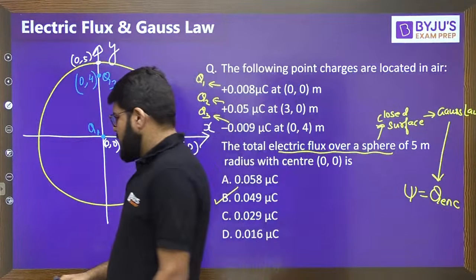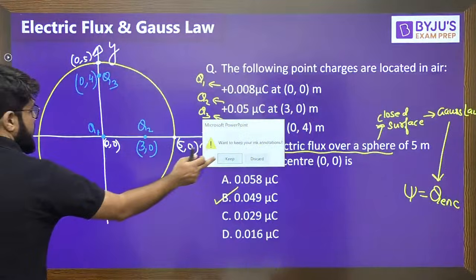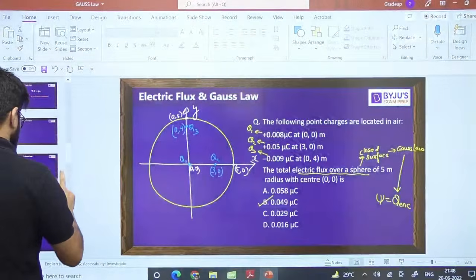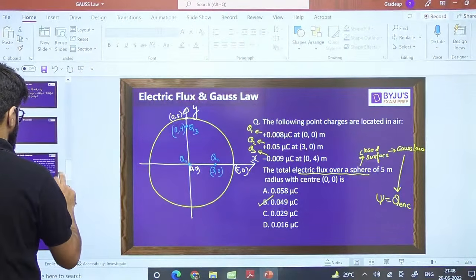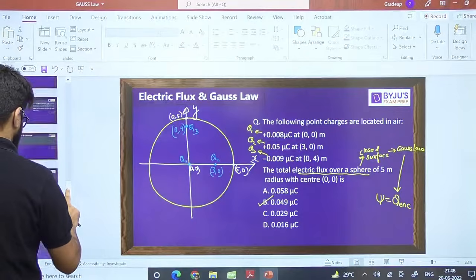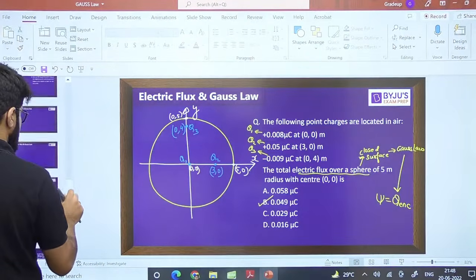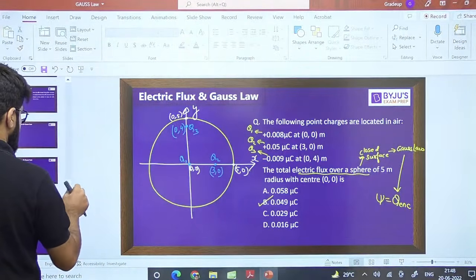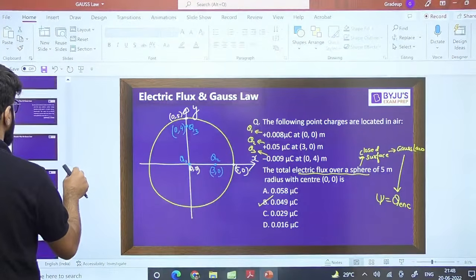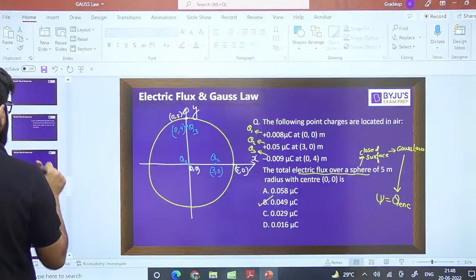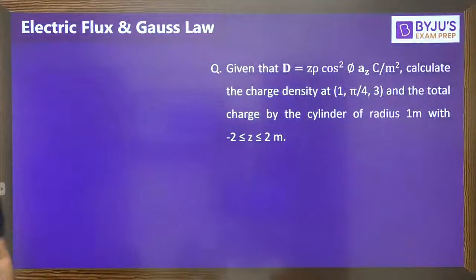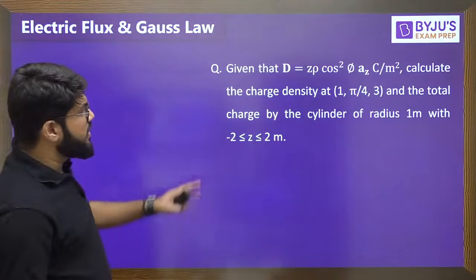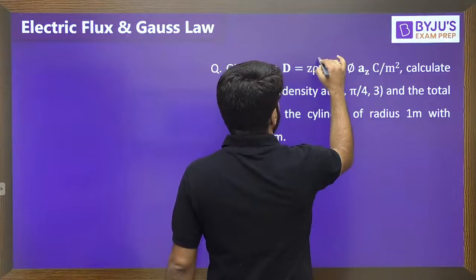Okay, now before we take any similar question, let us take one important question here. Why is this not responding? Yeah, now let us take one important question to be discussed here. Given that D is equal to Z rho cos square phi.